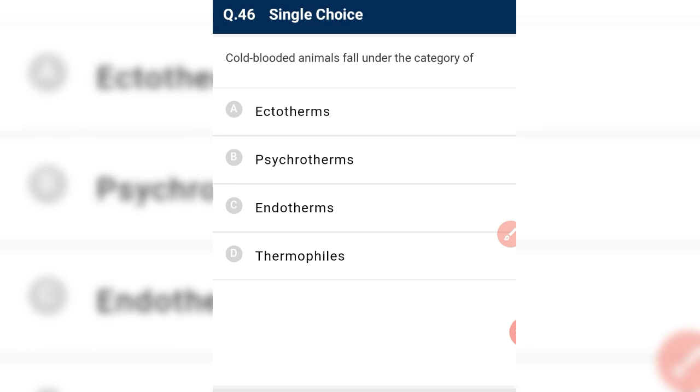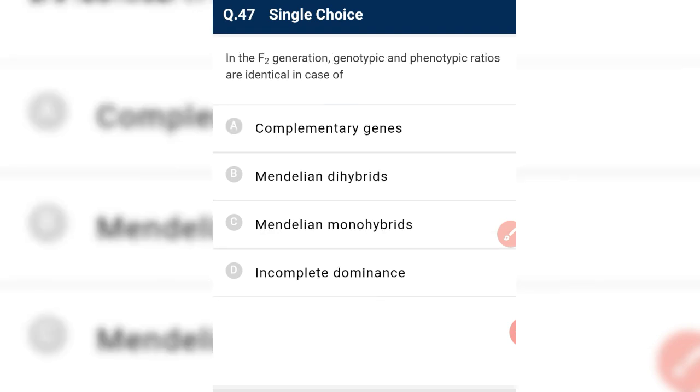Cold-blooded animals fall under ectotherms. Cold-blooded animals are unable to maintain their constant body temperature, so they are known as ectotherms. In the F2 generation, genotypic and phenotypic ratios are identical in the case of incomplete dominance. In incomplete dominance, the genotypic ratio is 1:2:1 as well as the phenotypic ratio is 1:2:1.